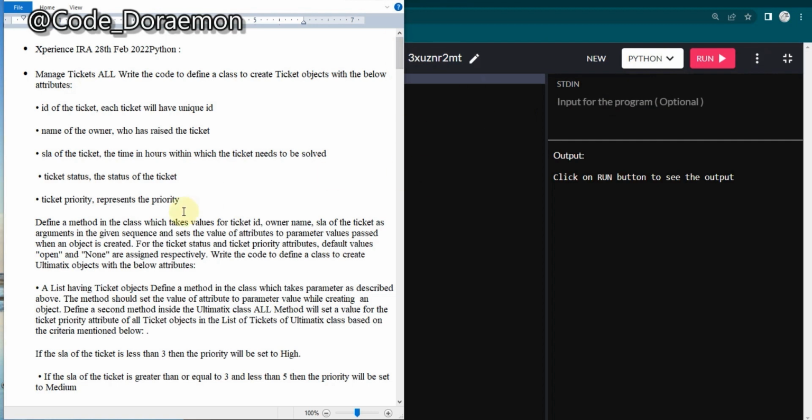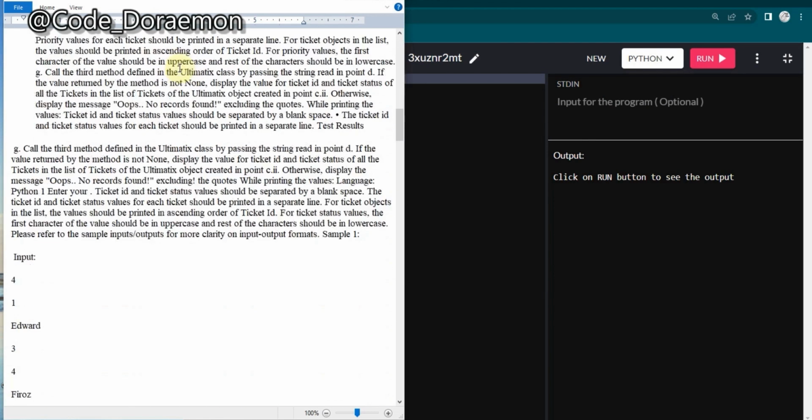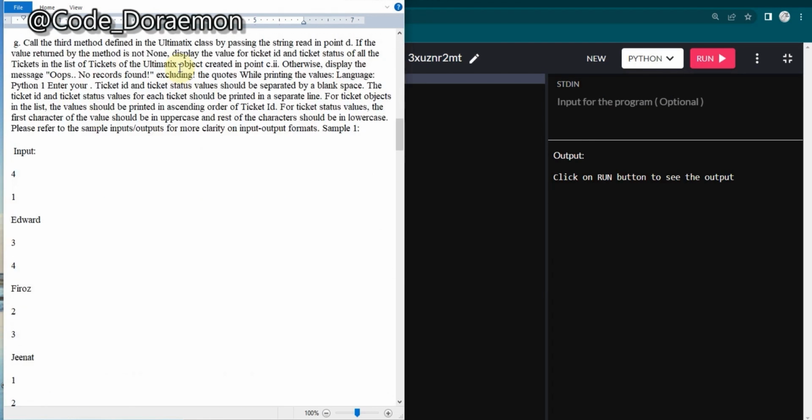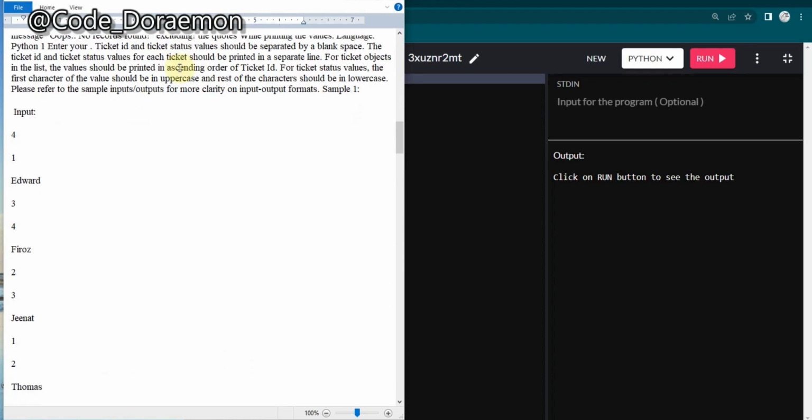Okay, so I'm showing you this without even reading the question. I'm not going to read the question. I've taken the 28th February question and I've not read it yet, so I'm going to solve this live for you guys. Let's go directly to the input and output. As I always say, if you want to solve something, just look at the sample input and output.